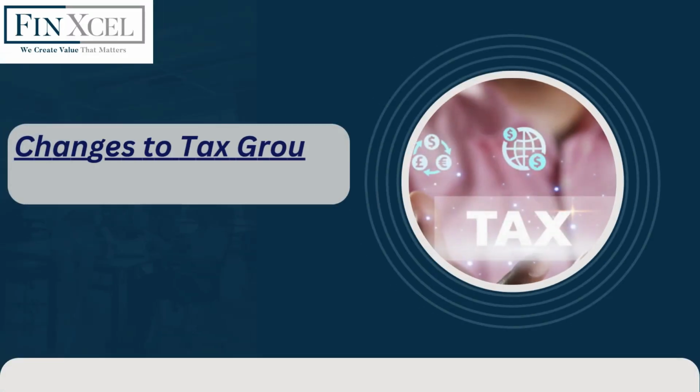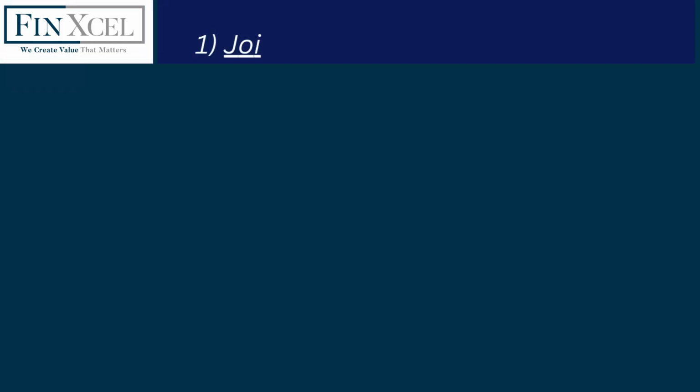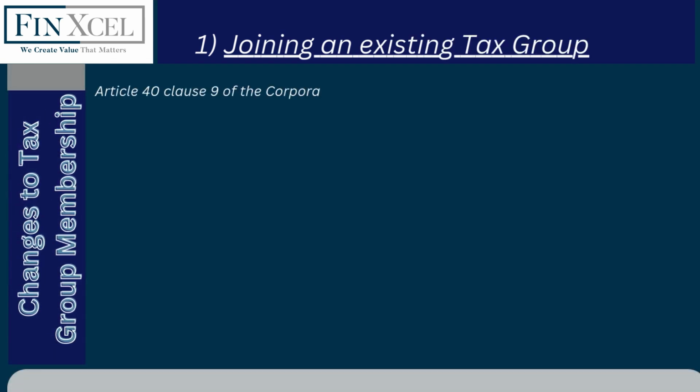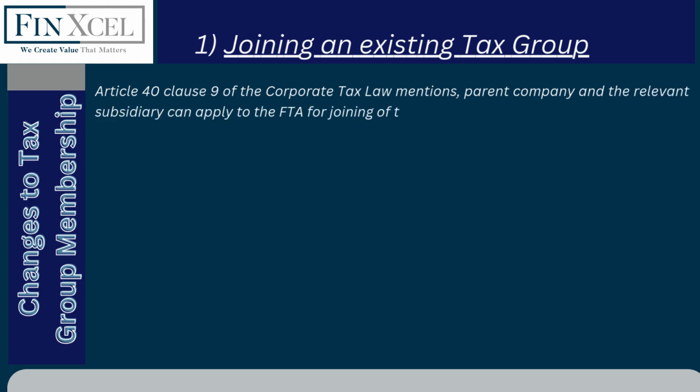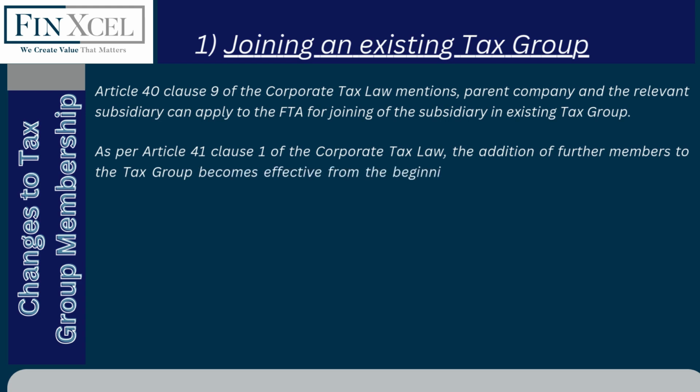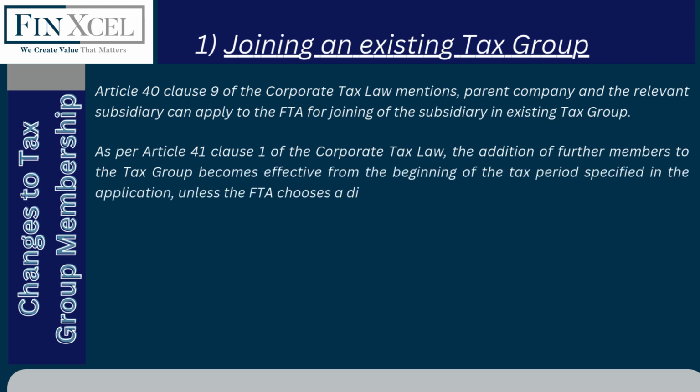Changes to tax group membership. Joining an existing tax group. Article 40 Clause 9 of the Corporate Tax Law mentions that the parent company and the relevant subsidiary can apply to the FTA for the joining of the subsidiary in an existing tax group. As per Article 41 Clause 1 of the Corporate Tax Law, the addition of further members to the tax group becomes effective from the beginning of the tax period specified in the application, unless the FTA chooses a different date.